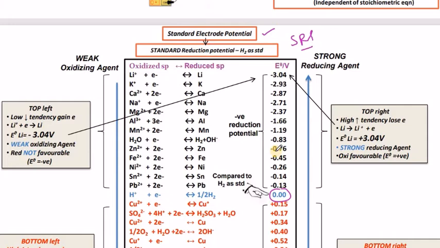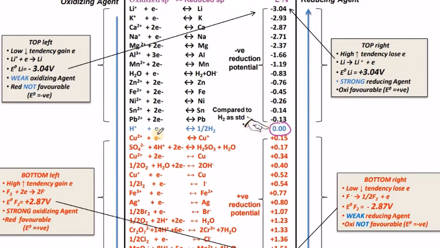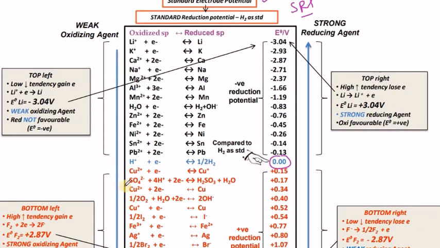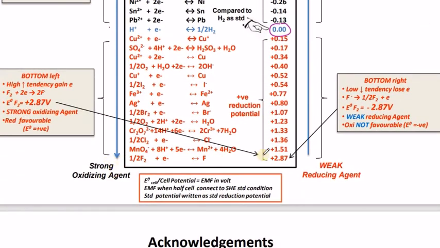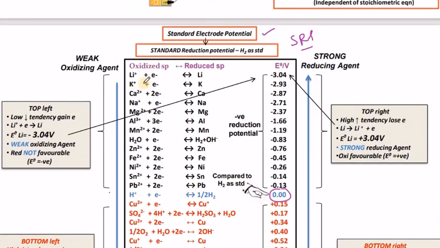The ones above this are said to be very good reducing agents. That means reducing agent character increases when the E0 value is decreasing. When the E0 value is increasing, we can say they are oxidizing agents. That means a strong oxidizing agent will have a highly positive value, like fluorine. The fluorine value of plus 2.87 indicates that fluorine is a strong oxidizing agent. Whereas for lithium the value is minus 3.04, so it is a strong reducing agent.